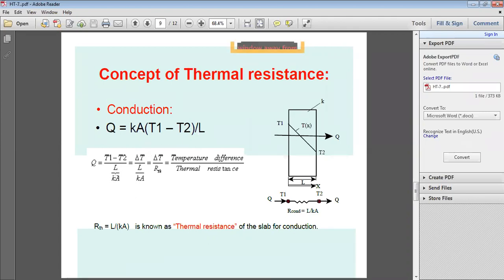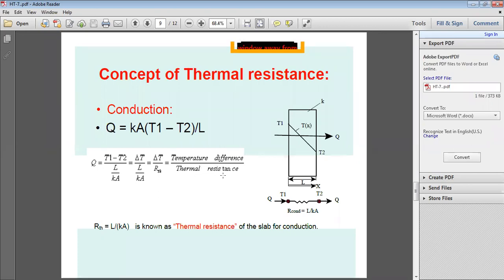T1 minus T2 you can write as delta T, the variation of temperature, so Q is delta T divided by L by Ka, and that is equal to delta T divided by RTH. RTH is thermal resistance, and delta T is the temperature difference. So Q is temperature difference divided by thermal resistance.